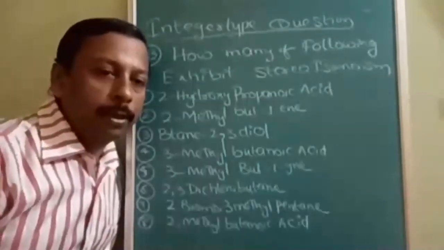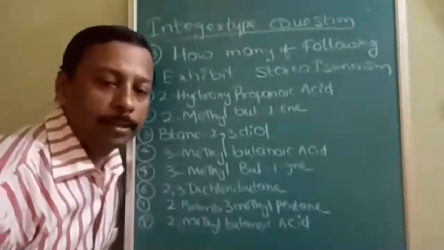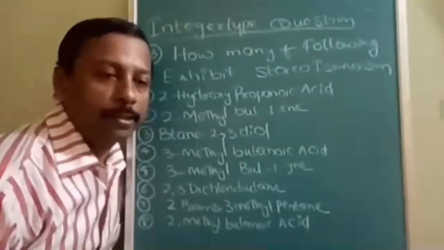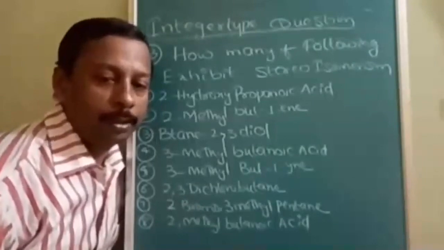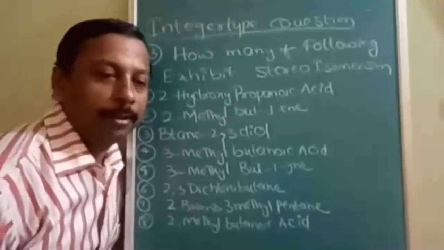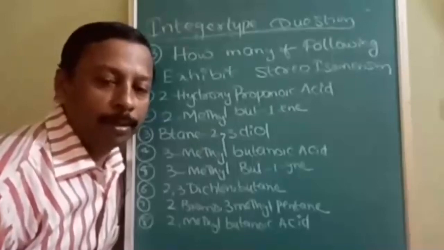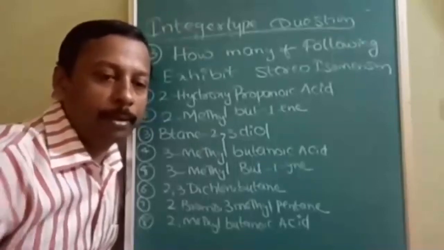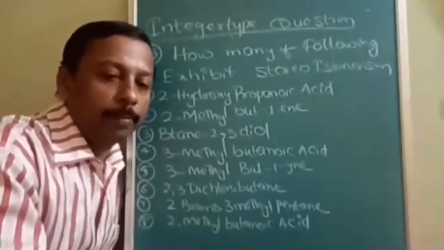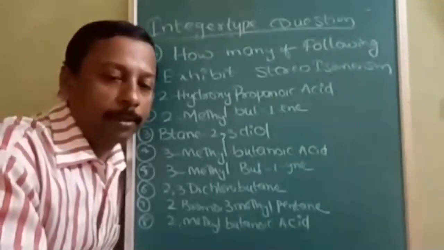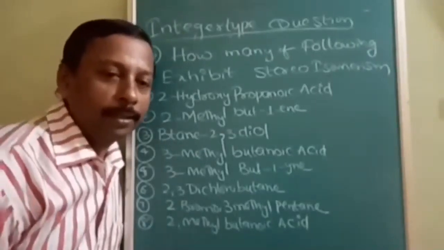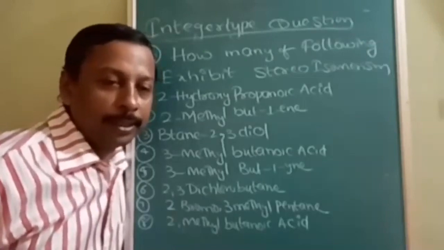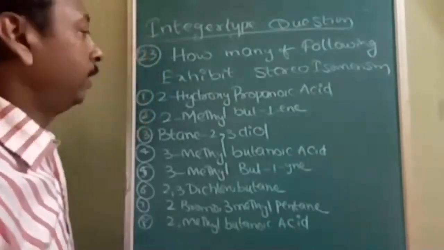Okay, next question: how many of the following exhibit stereoisomerism? Stereoisomerism is possible when a stereo center is there. A stereo center means a carbon with 4 different groups, different types of groups on that carbon. The presence of stereoisomerism is due to the presence of stereo centers. Understood? So I will tell you one example.